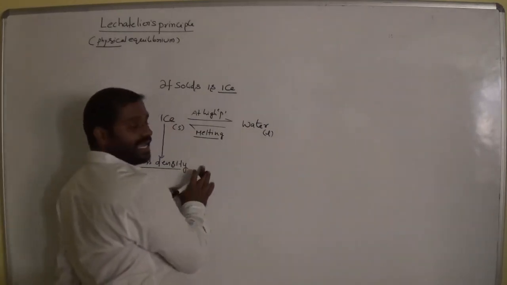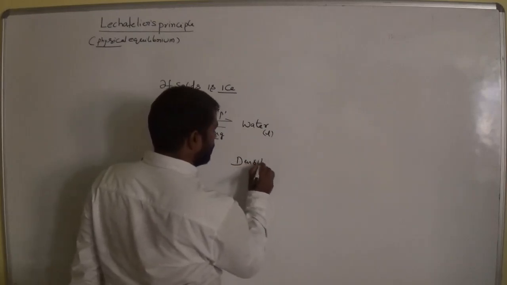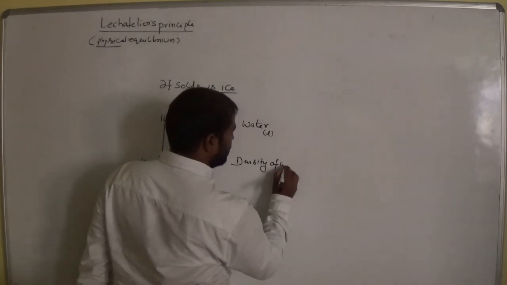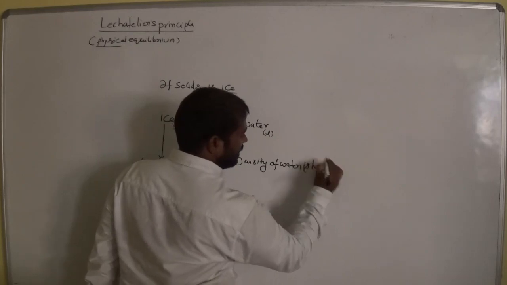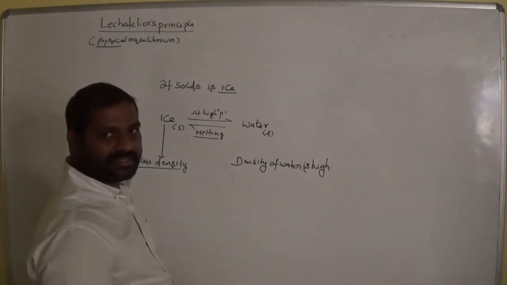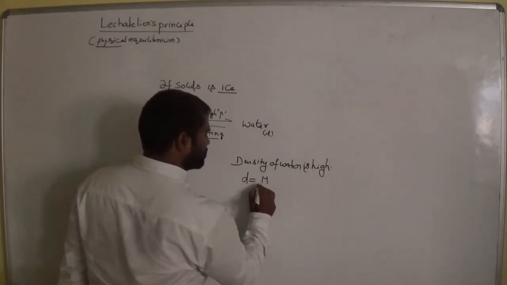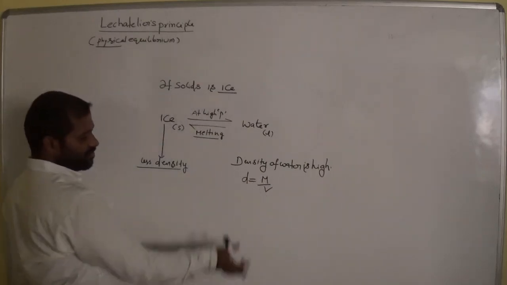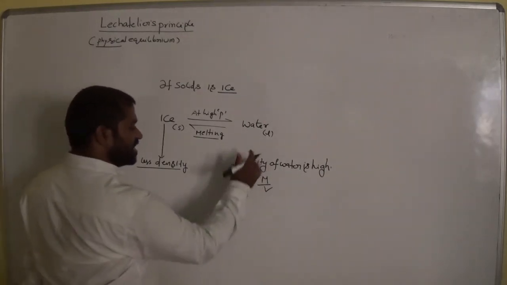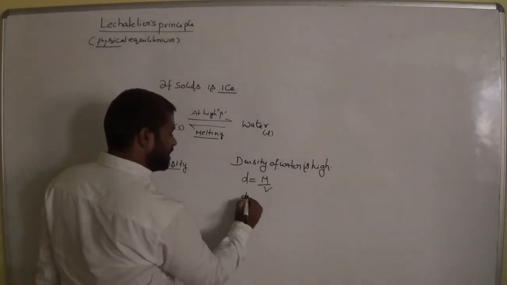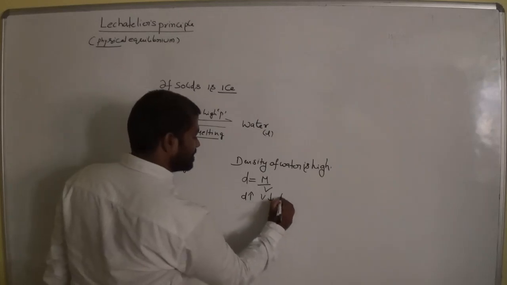So when comparing with ice, the density of water is high. So what is the formula for density? Density is equal to mass by volume. Both density and volume have an inversely proportional relation. Where density is high, am I right? In the above case, density is high, and what about volume? Volume is less.